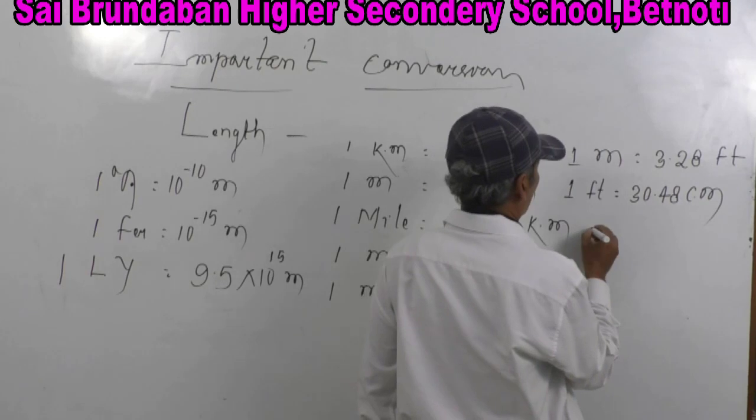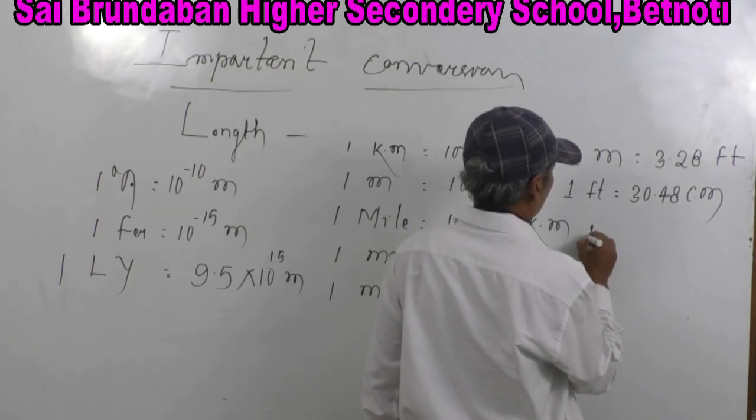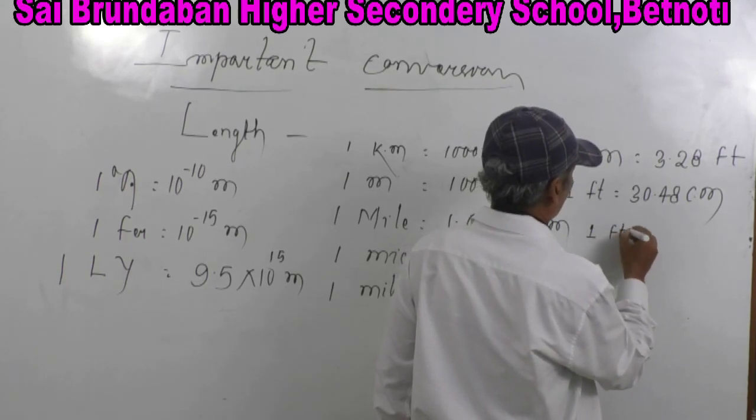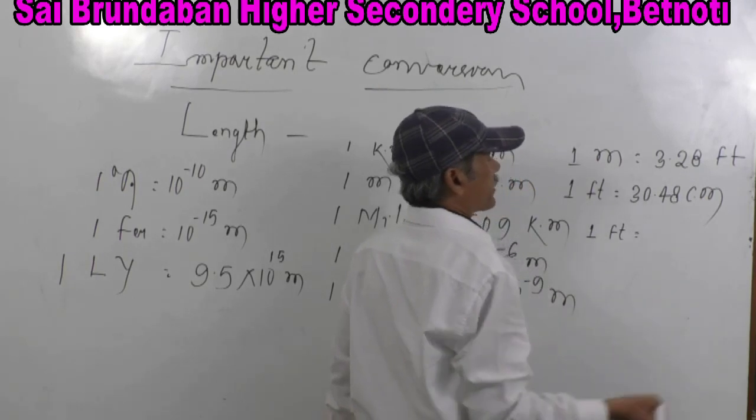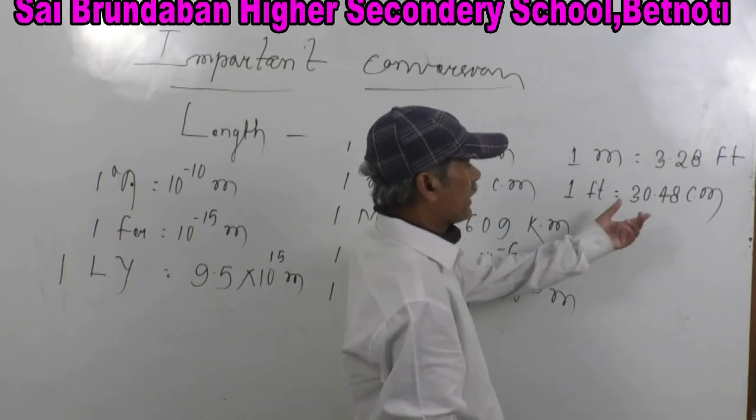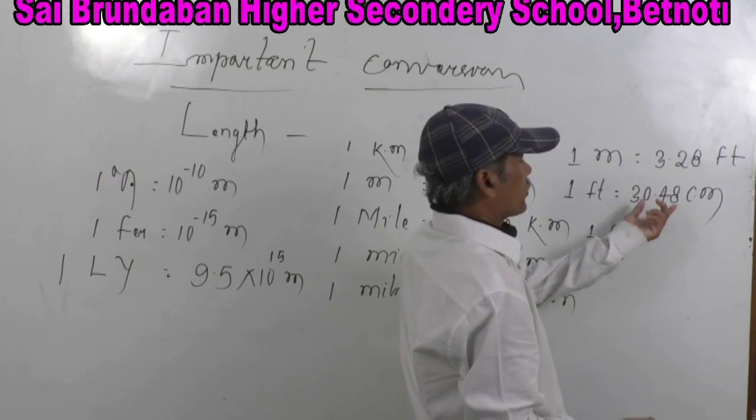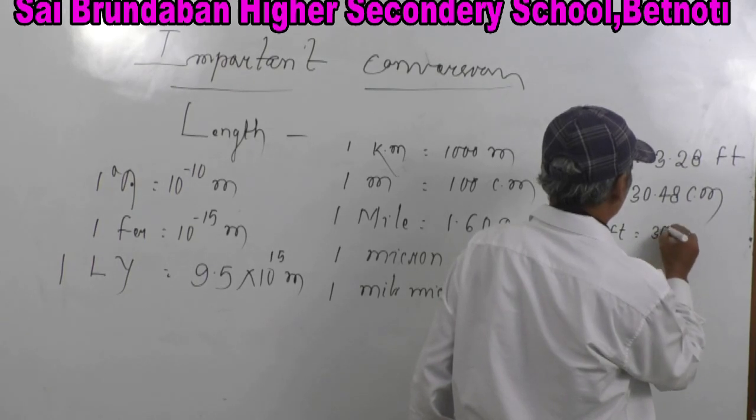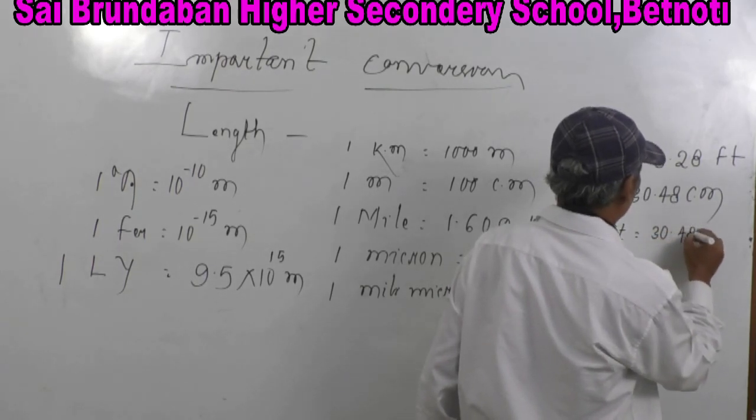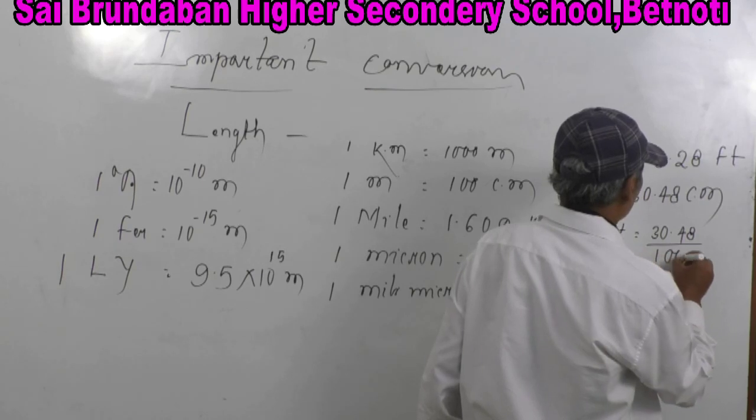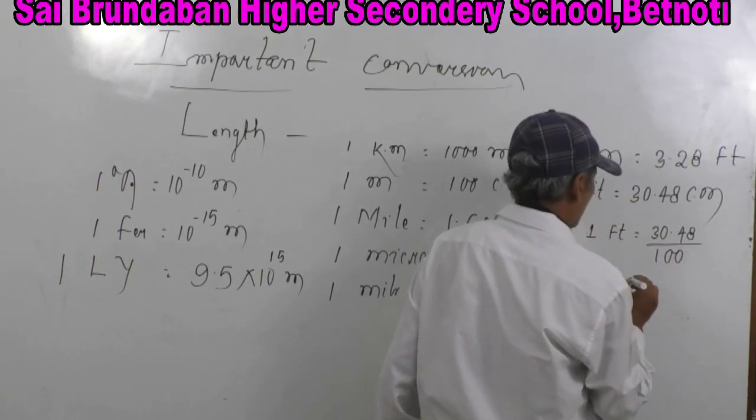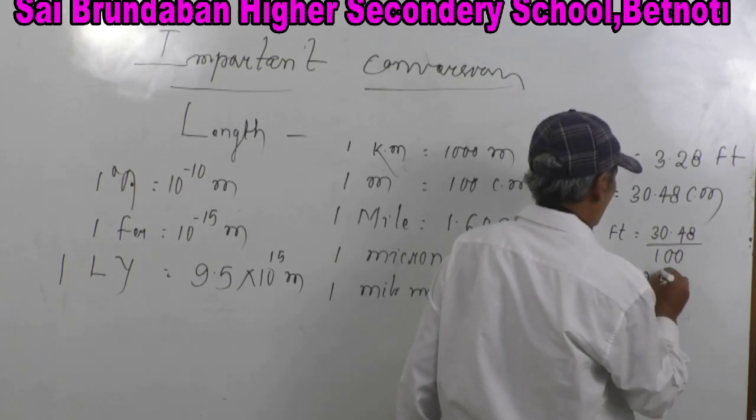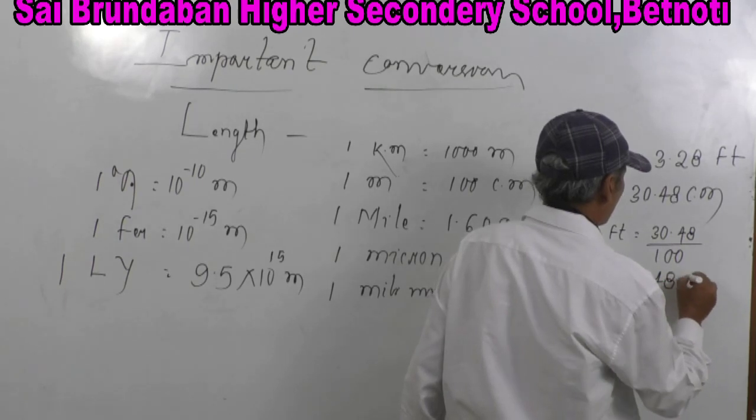So now, 1 feet is equal to how much meter? Very simple, 30.48 centimeter. So 100 centimeter is 1 meter. 30.48 divided by 100 is equal to 0.3048 meter.